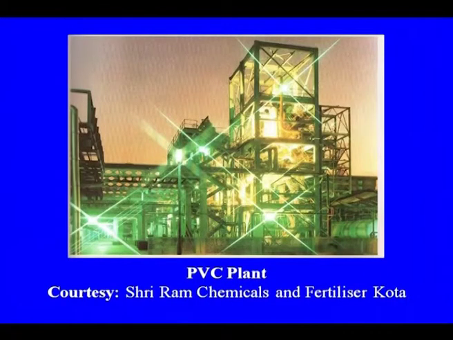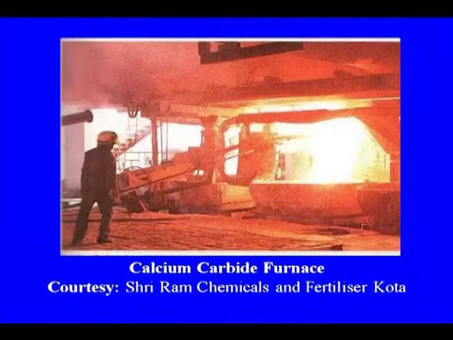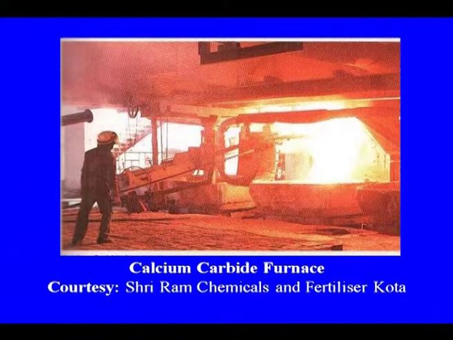This is the PVC plant of Shriram Chemicals and Fertilizers, Kota. This figure is the PVC plant they are having, that is based on the acetylene from the calcium carbide, and this is the calcium carbide plant. So you can see the environmental condition also in that plant. So this is the route how we are making the calcium carbide.